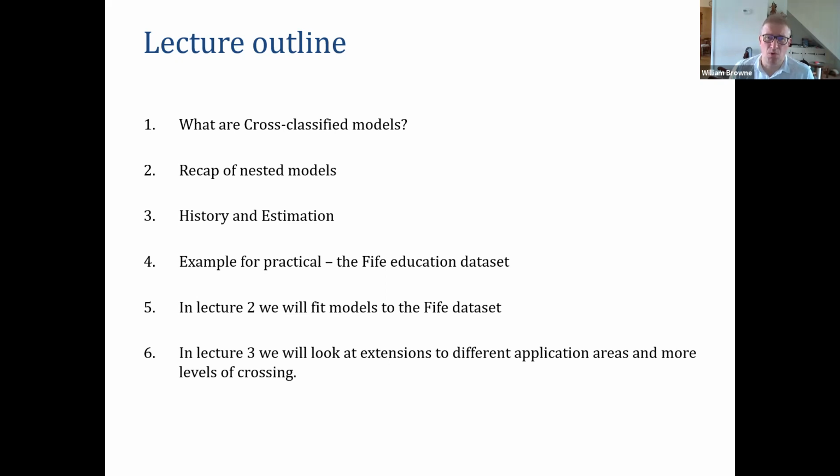So we'll have more levels and more classifications that are crossed in these extended applications. So that will be lecture 3. And then, as I say, there will be practical materials. We will start off by running a practical using MLwiN, and we may add, as time goes on, to those practical materials for different software packages.